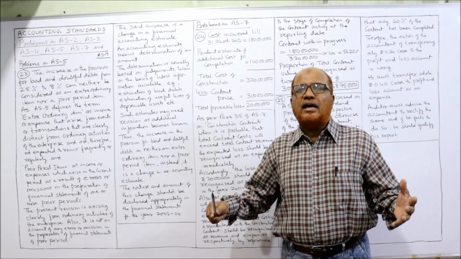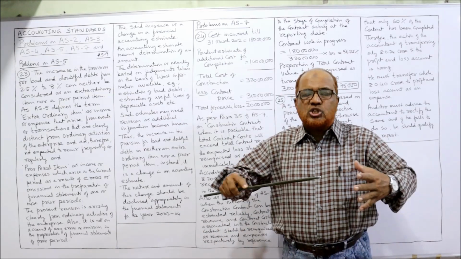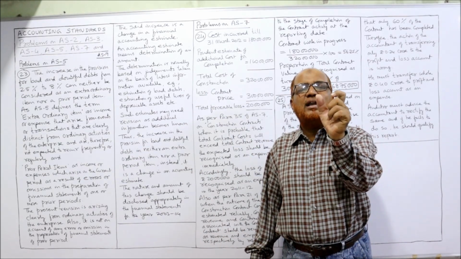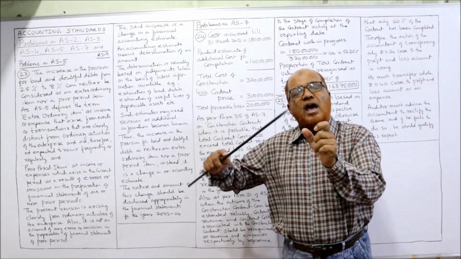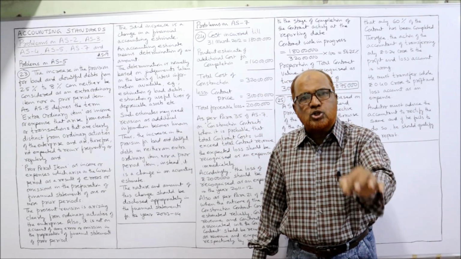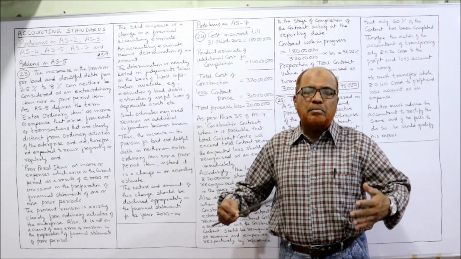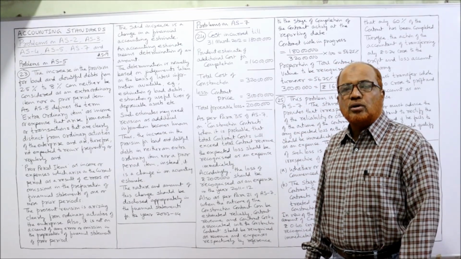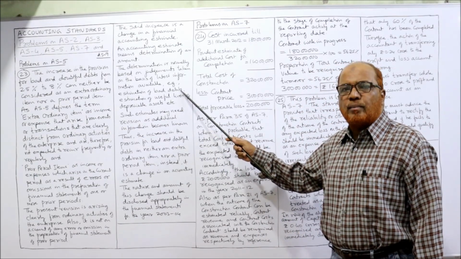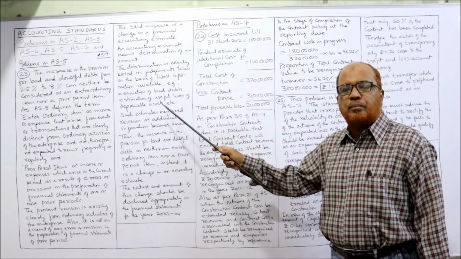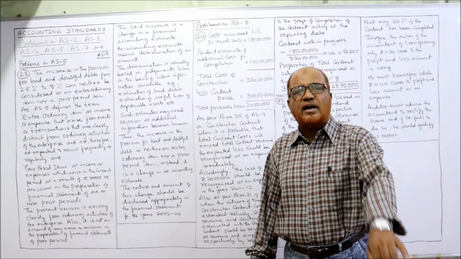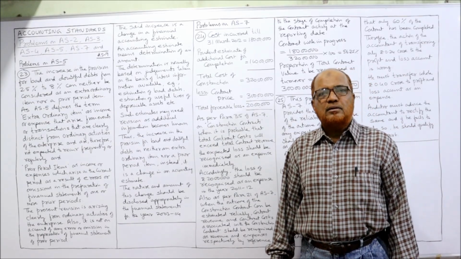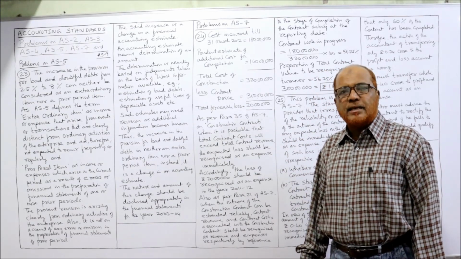Because every year the information will be different. The situation will be different. It is not compulsory that if the business is maintaining a 5% provision for doubtful debts, every year 5% only should be applied. No, the business may change it according to the situation. So the items are estimation of bad debts and estimation of useful life of depreciable assets. These are the items where the management has to apply judgment in order to decide. So it is an accounting estimate.